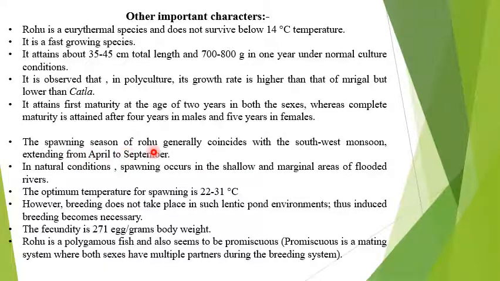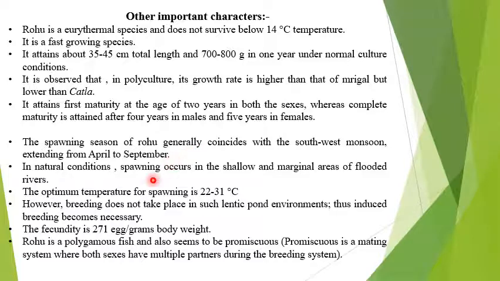In the spawning season, rohu generally prefers the southwest monsoon, which extends from April to September. Without the monsoon, without the water current, it cannot breed. So for breeding purposes in the major carps, the monsoon shower is very necessary. Otherwise, you have to give artificial monsoon conditions in which they breed.